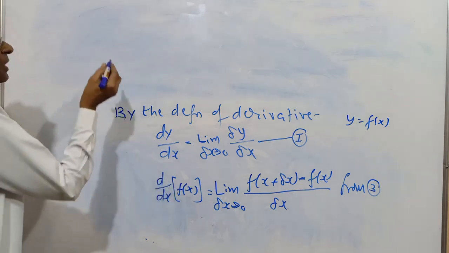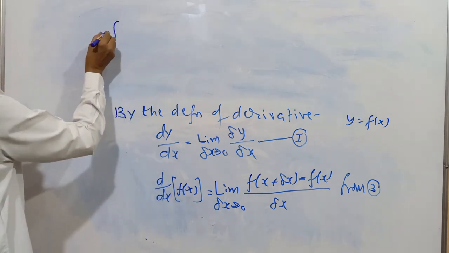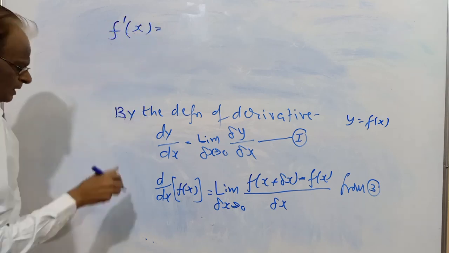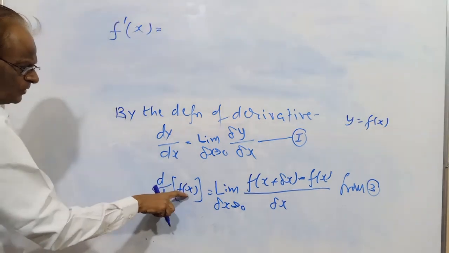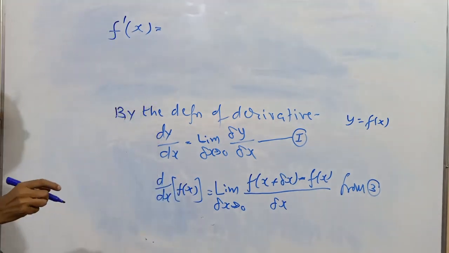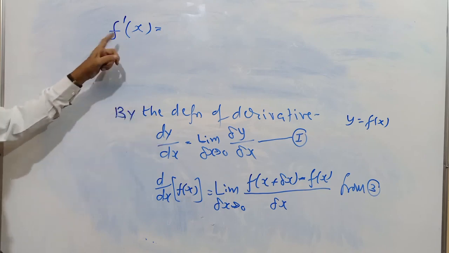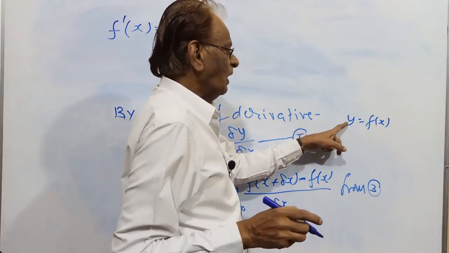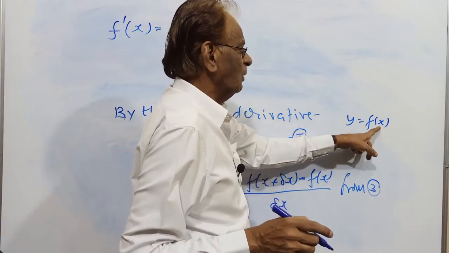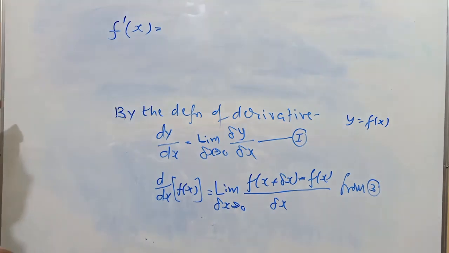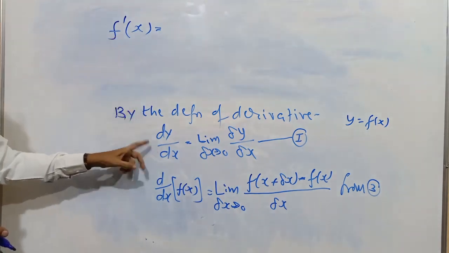d by dx of f of x is called f dash x. It is read as differentiation of f of x, dy by dx or f dash x, same. dy by dx and f dash x are the same. If y comes, we say dy by dx. If f of x comes, we say f dash x. So f dash x and dy by dx are the same.